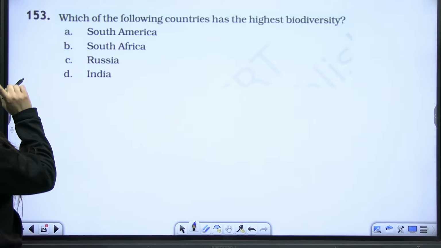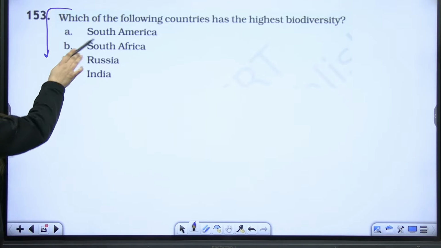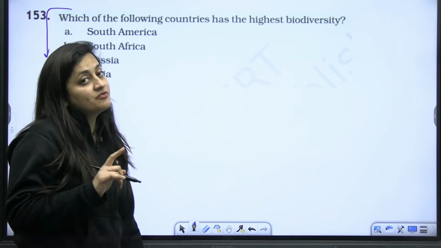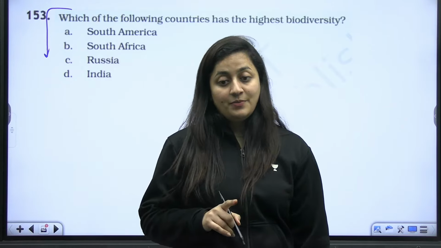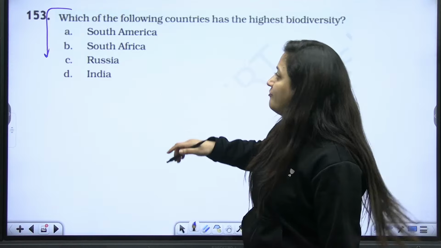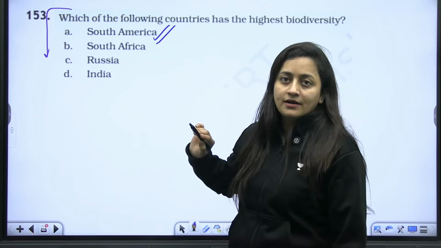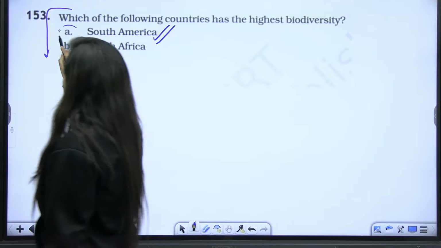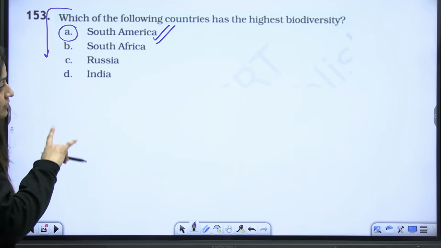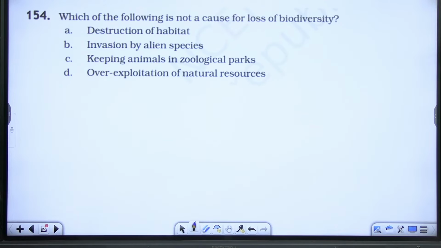So which country has the highest biodiversity out of all that? Out of all this. So beta, yes, these type of questions, yes, they can ask you in the paper, right? It is again, as I said, from the NCERT exemplar only. So out of all this, you will go for South America, right? South America out of all this, this is having the highest biodiversity.